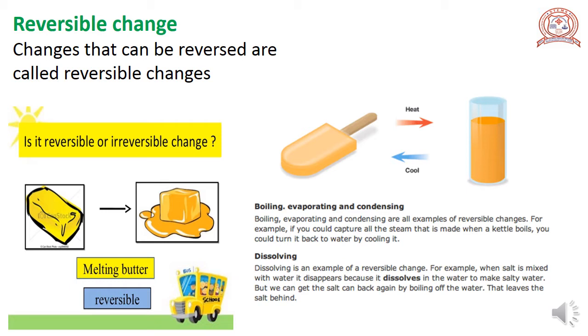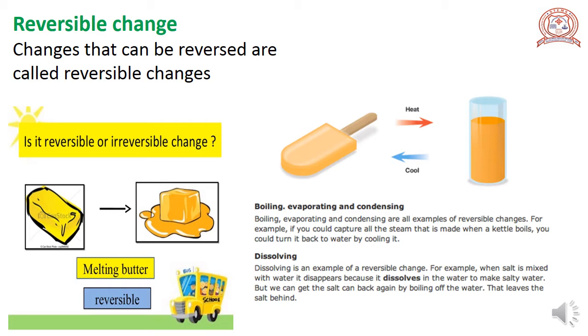Now, let us see reversible changes. Reversible changes can be reversed. For example, melting butter. By heating, we can melt butter, and by cooling, we can change the liquid form of butter into the solid form.